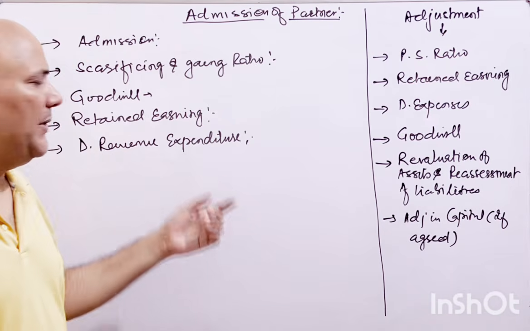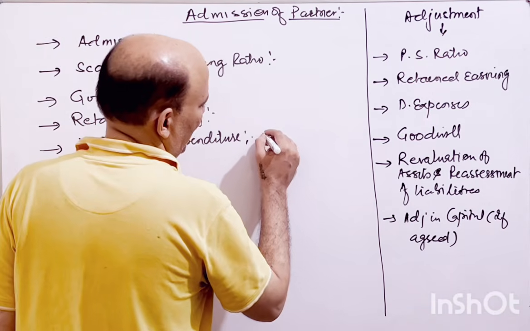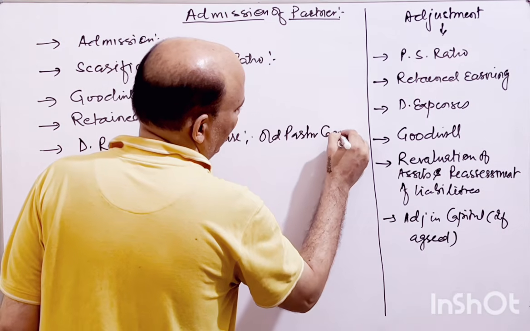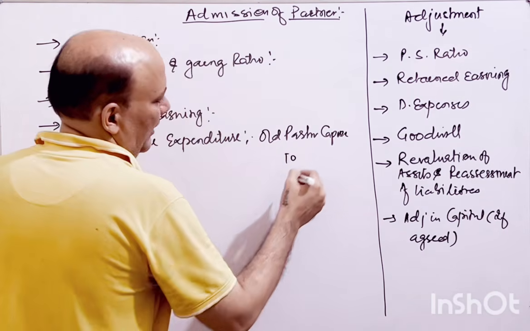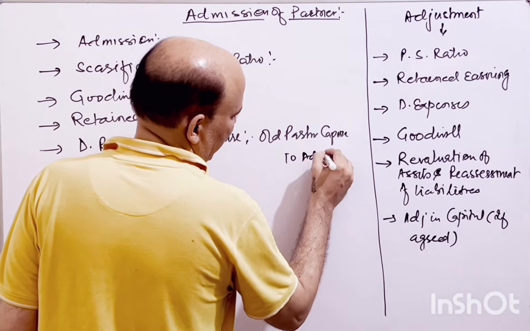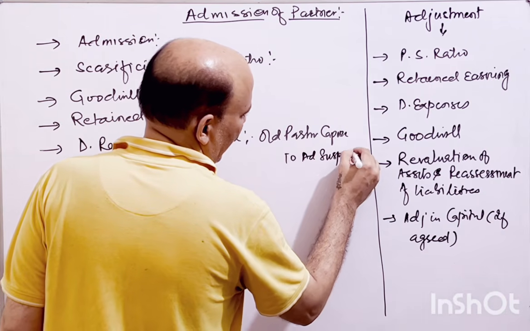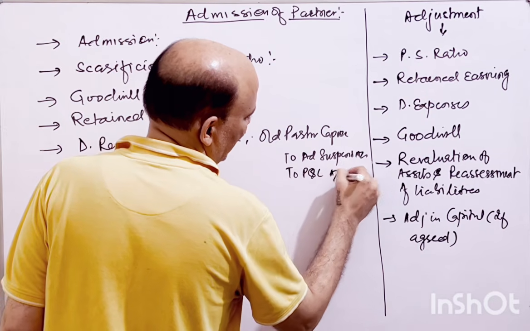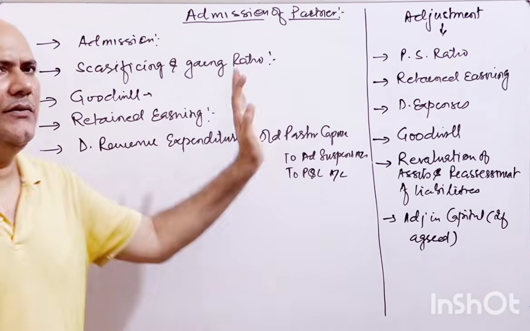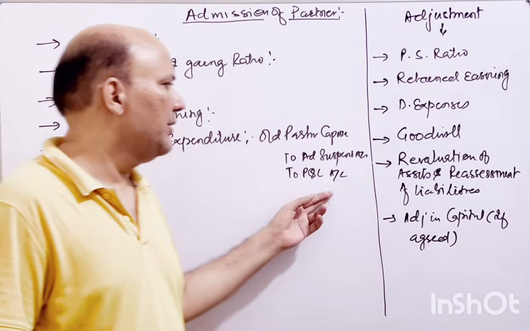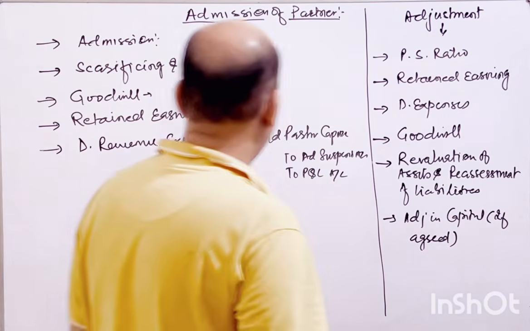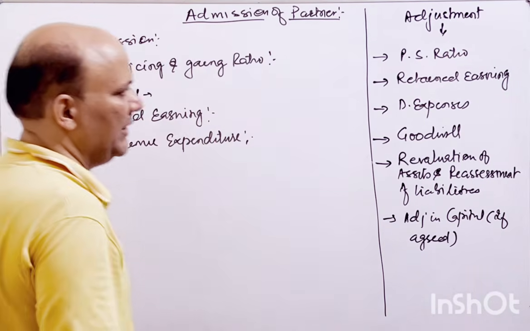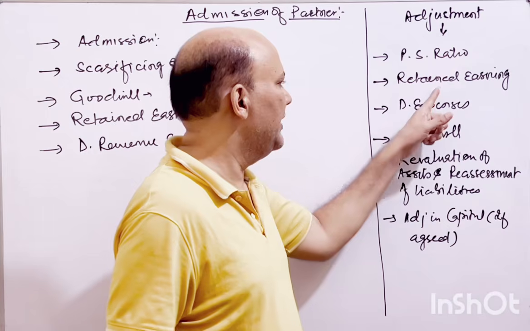So the old partners' capital accounts will be debited, and whatever, let's say advertisement suspense account is there, or let's say profit and loss account debit balance is there, you have to credit it and write it off straight away, right? So this entry you have to take at the time of admission for the accumulated loss or accumulated profits, whatever is there. So goodwill we have already done away with.